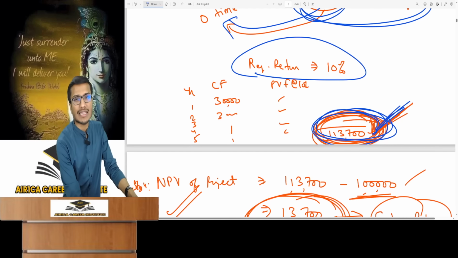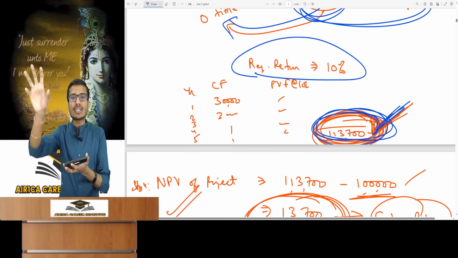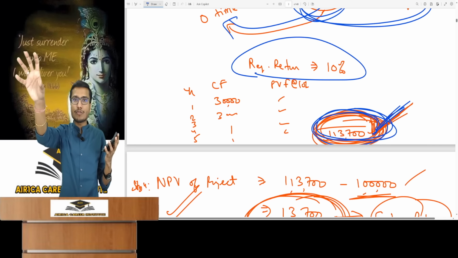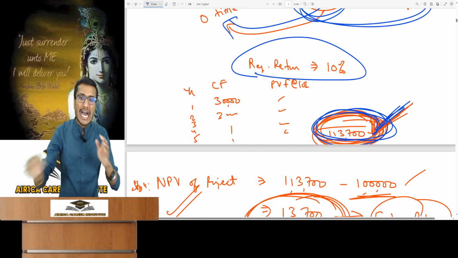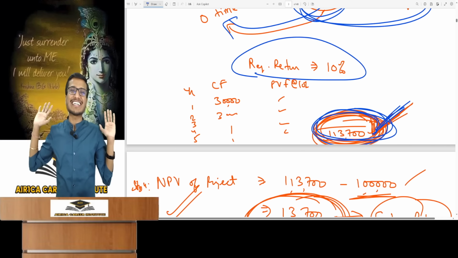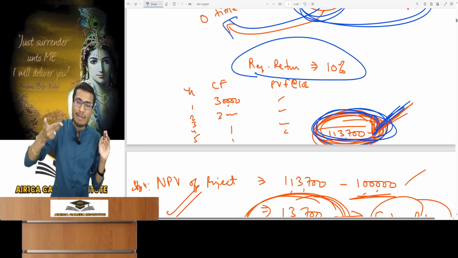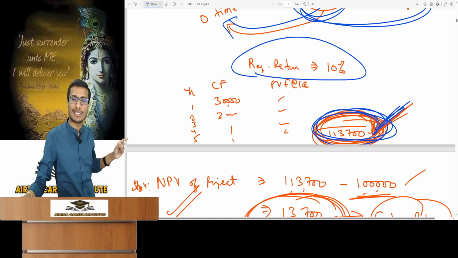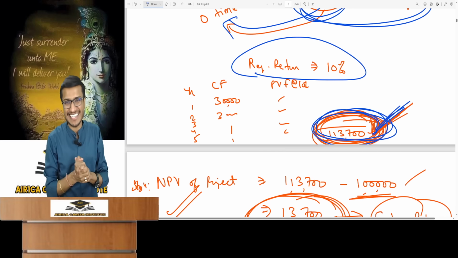What does 1,13,700 mean? That's fair value. So what is the fair value of this machine for you? This machine will generate 30,000 cash inflow for 5 years. I need a 10% return, so if I remove the 10% return from the future cash flow, that amount becomes 1,13,700. That means if I invest 1,13,700 in this machine today, I will get a 10% return every year. You can verify it if you want. Ultimately, that's what's happening. So if I invest this much amount, I will get a 10% return. Meaning if the machine is available in the market at this rate or cheaper, I should buy it. And if it's more expensive, I shouldn't buy it because then I won't be able to get a 10% return.